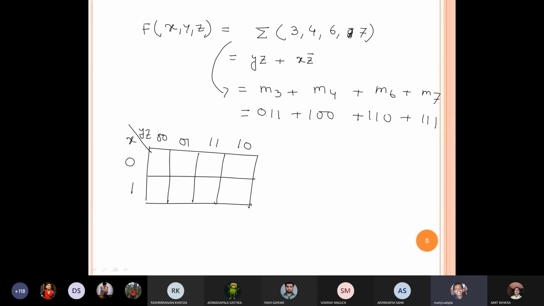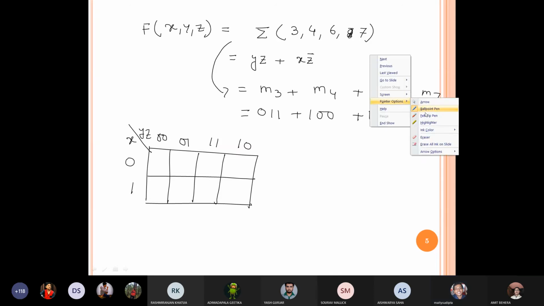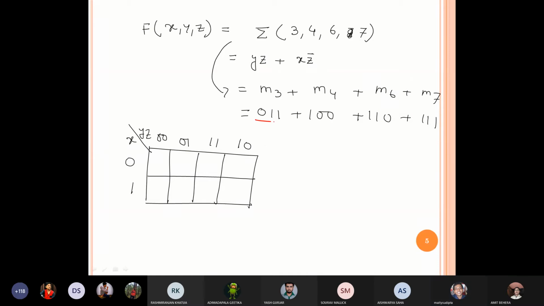0 1 0 1 1 0 1 1 1 0 0 1 0 0 1 1 0 1 1 1, 0 1 1 0, triple 1.